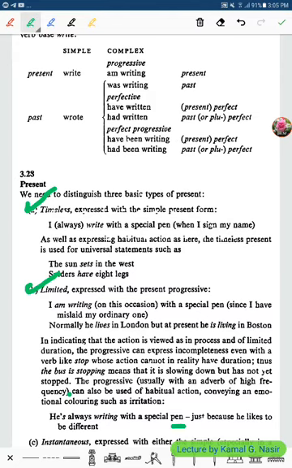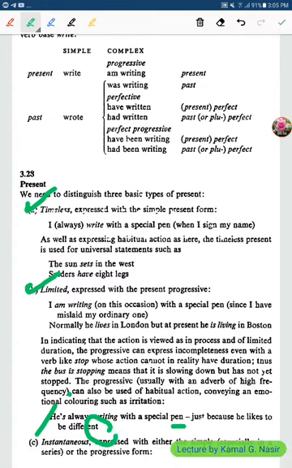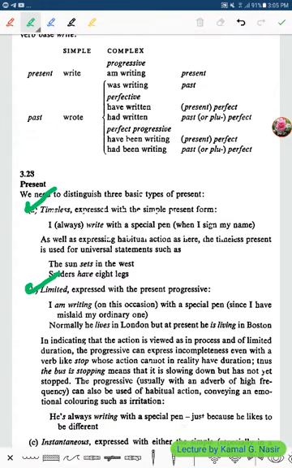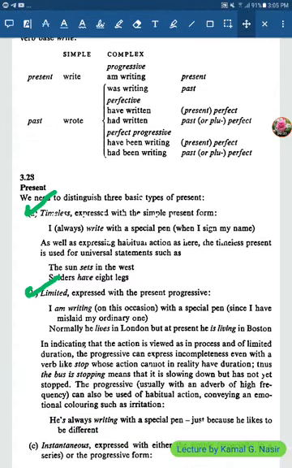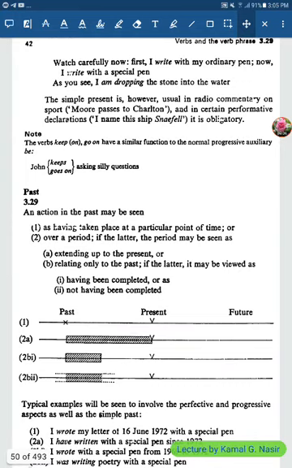The last case with the present, instantaneous, is expressed with either the simple or the progressive. In this case, you may use what? Either the progressive or the simple. Right, let us take examples.